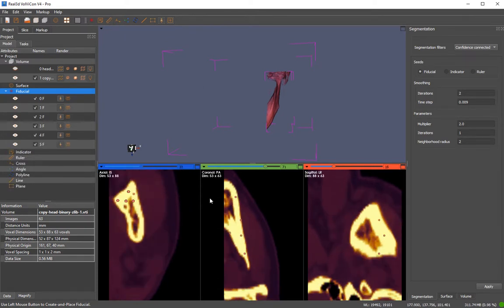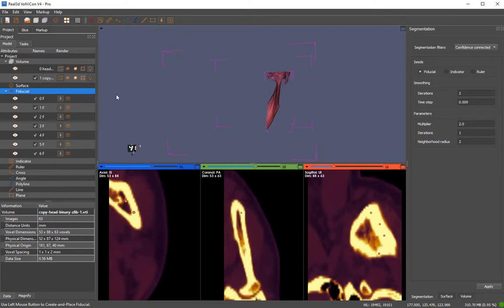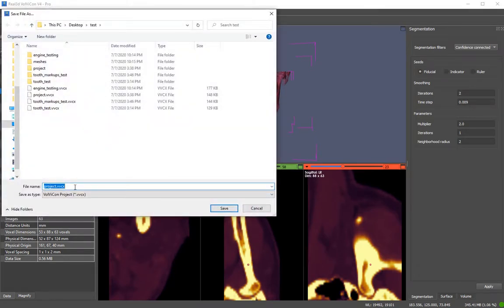on different locations. So when I interact with the seed points, you see that the other slices' position is also changed. So you can disable it from here, or you can disable interaction from here. But I don't wanna change it now, so just let it be. So we have 7 seeds, and I think that's enough. Let's create one more. Let's save as a project because we don't wanna lose this information if something goes wrong.